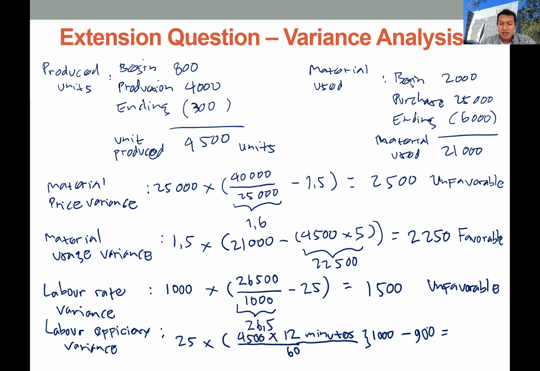You can see that the actual hours, 1,000, is higher than the budget hours, so this will be an unfavorable variance. So 100 times 25, we got 2,500 of unfavorable variance.